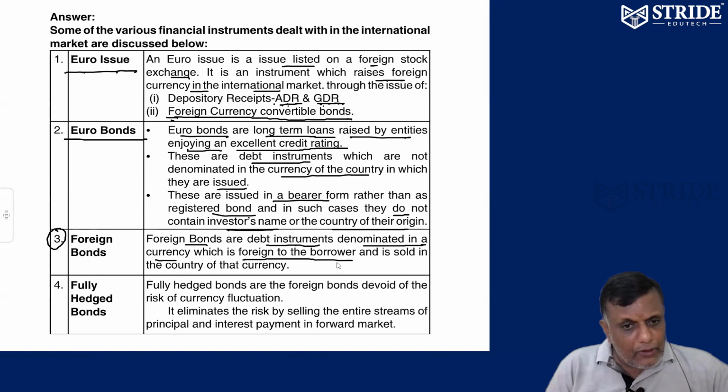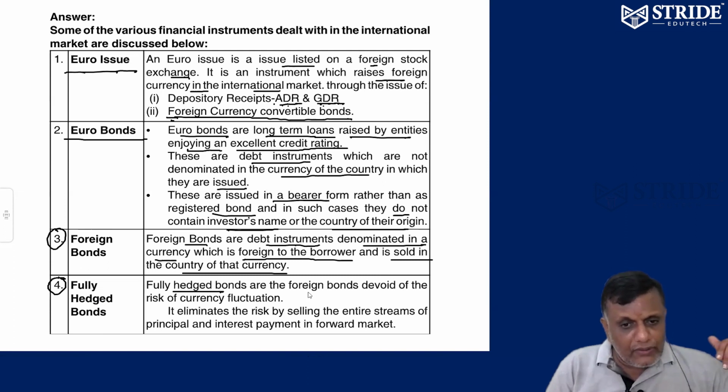So I am a foreigner to the borrowing, because I'm in India, where the denomination is in a foreign currency. Where is it going to be sold? It is sold in the country of that currency, where it is sold in America. That's it.